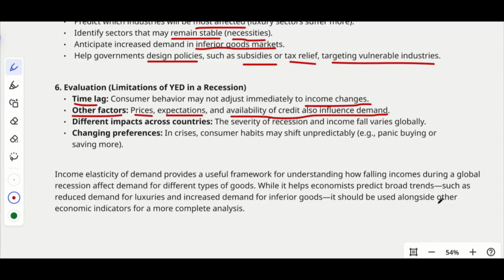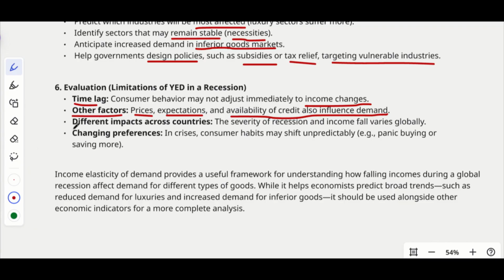The severity of the recession and income fall varies globally. For example, just imagine we are a developing country that has more resources for agriculture and allied activities, or almost enough industries. So we might be able to produce goods at lesser prices even at the time of recession. But a capital country or a developed country, where they have more capital resources, will have to buy these products from other sides, right? So the impact of recession won't be the same everywhere. It changes based on the economy.